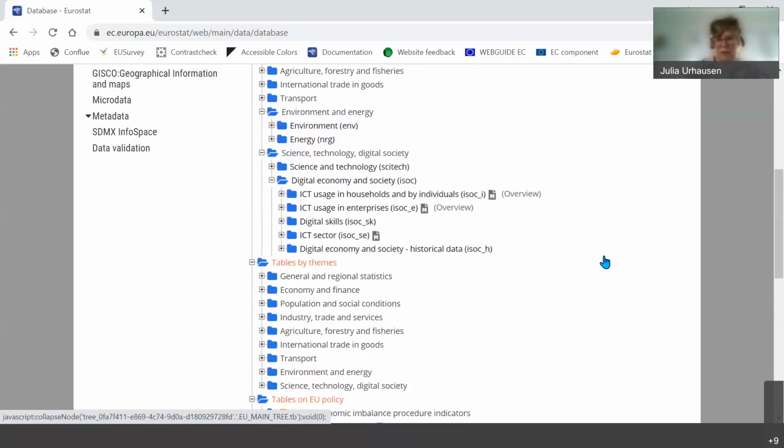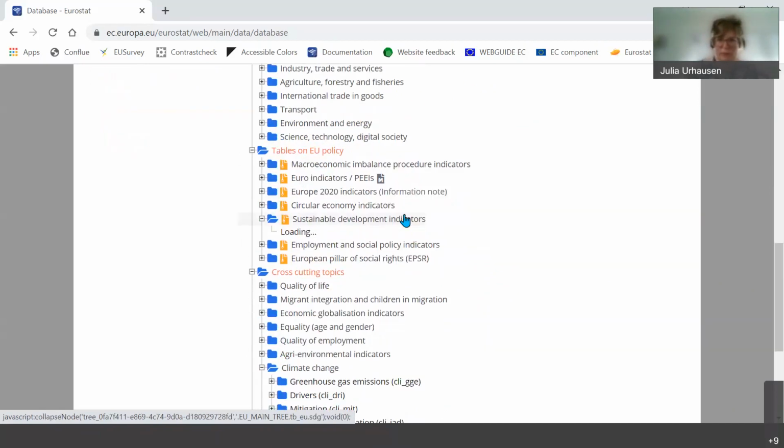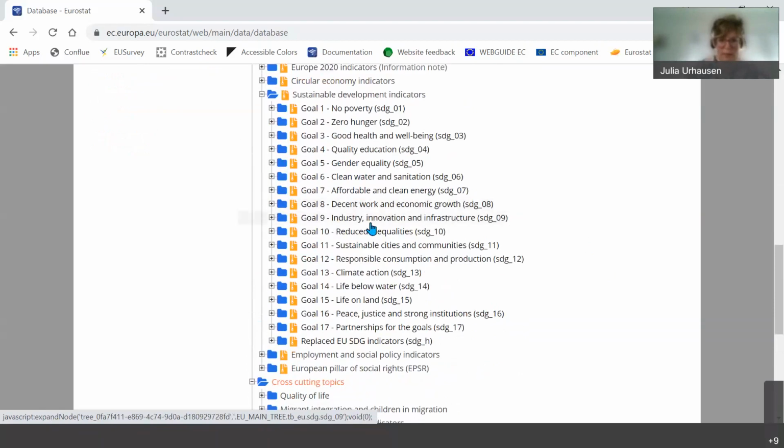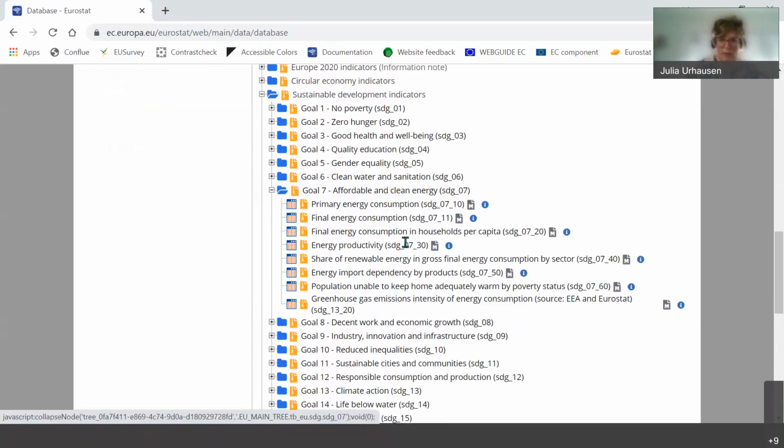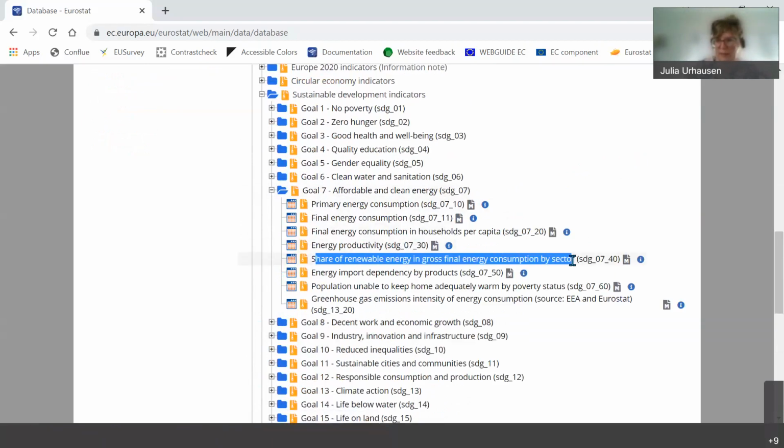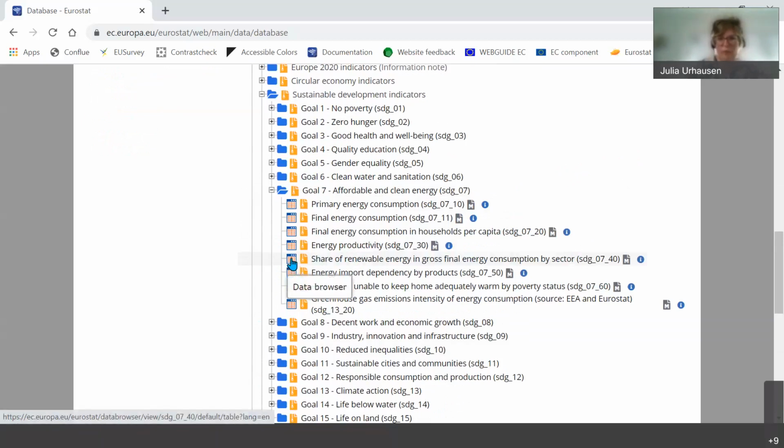So now let's say you found the folder or the information you're interested in, and you would actually like to see the data. So I will, as an example, use the SDG data set, and I will use the affordable and clean energy. So here we have the share of renewable energy by sector. So you see we have an icon here, which is the data browser. So this is our main extraction tool for the data, which you can use to manually download the data.